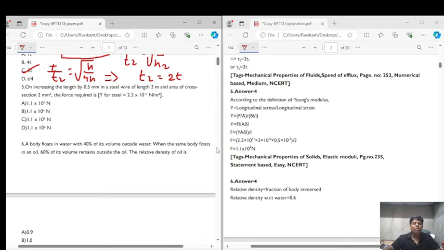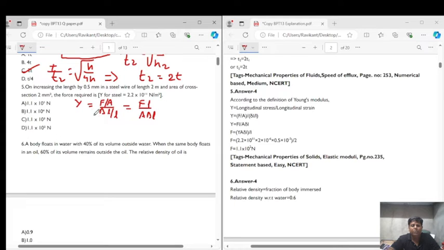Question number 5. On increasing the length by 0.5 millimeter in a steel wire of length 2 meter, the area of cross section 2 millimeter square, the force required is. So they are asking you force. So from here we will be using the formula for Young's modulus. Formula for Young's modulus says that Y is equals to stress upon strain, and stress is force upon area. Strain is change in length upon original length. So from here we get that Young's modulus is equals to F into L upon A delta L.